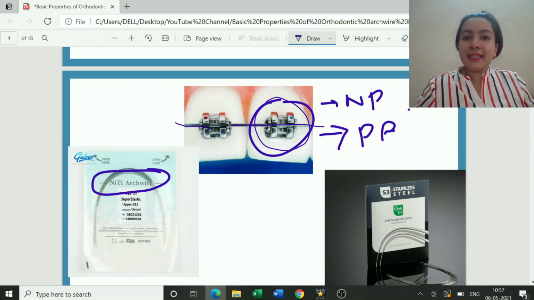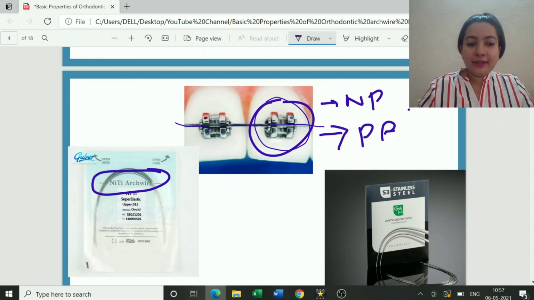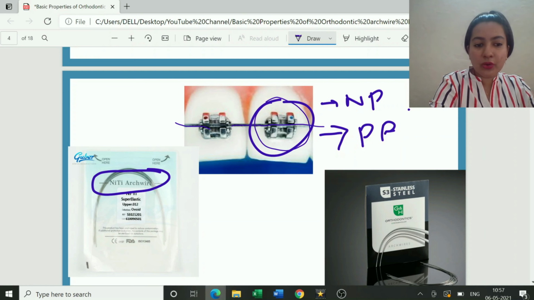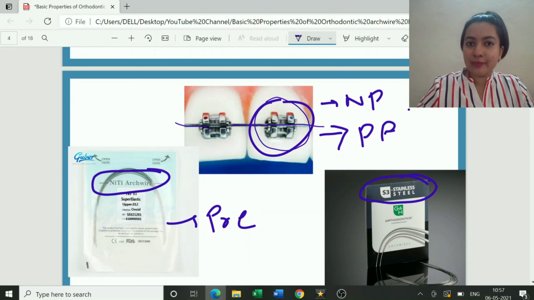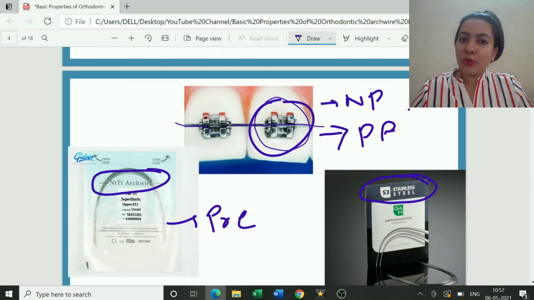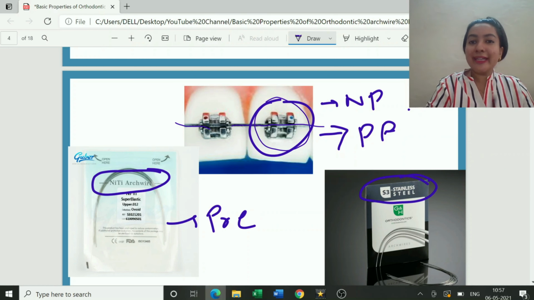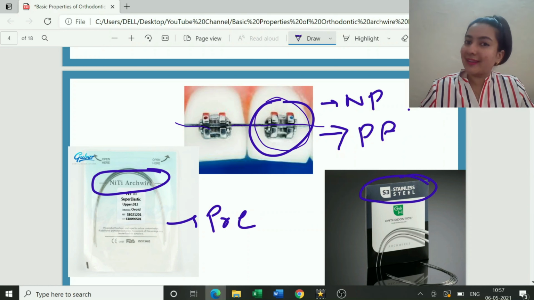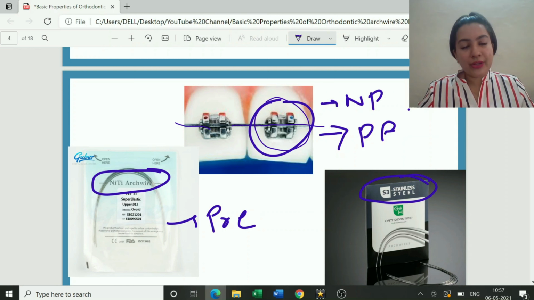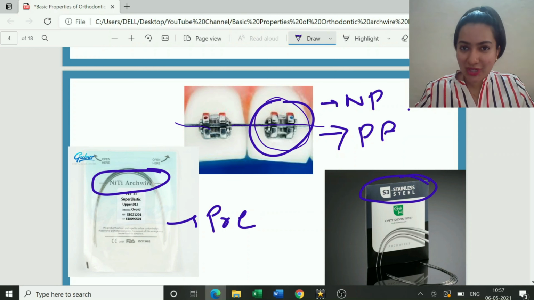Now nitinol arch wires are, as you can see, preformed. Okay, it is already there in the shape, so they are preformed. The wire which you see here is a stainless steel wire. We have stainless steel preformed wires coming. We even have straight length stainless steel wires which are available, which can be formed into the desired shape. So wires can be preformed, or we can have straight wires which we can form into the desired shape.